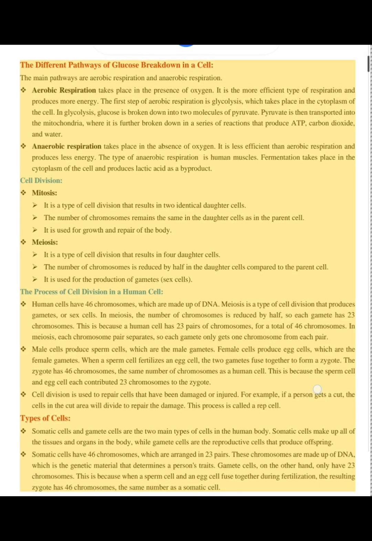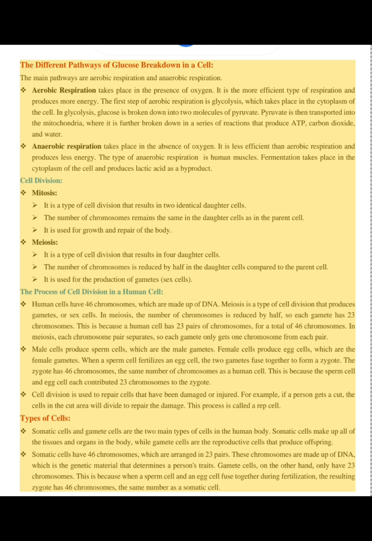The main pathways are aerobic respiration and anaerobic respiration. Aerobic respiration takes place in the presence of oxygen. It is the more efficient type of respiration and produces more energy. The first step of aerobic respiration is glycolysis, which takes place in the cytoplasm of the cell. In glycolysis, glucose is broken down into two molecules of pyruvate.